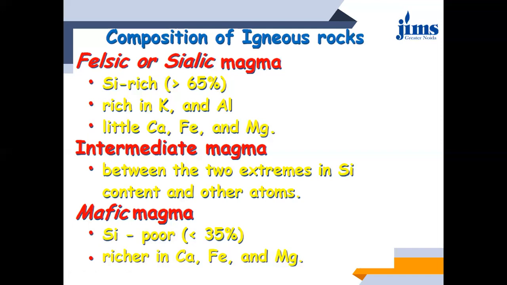Okay, so what are other things? There are certain other metals or non-metals also which are found in this particular magma, that is calcium ion and magnesium.